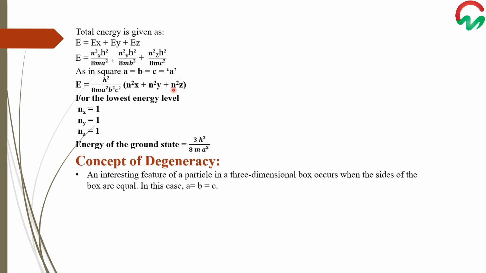For the lowest energy value, we put the values of nx, ny, and nz equal to 1, and the energy of the ground state becomes 3h square over 8m a square. An interesting feature of the particle in a three-dimensional box occurs when the sides of the box are equal. In this case, where a is equal to b is equal to c, the concept of degeneracy arises.